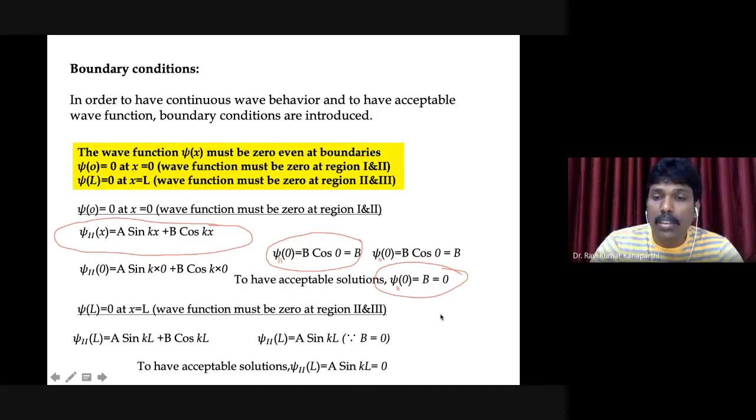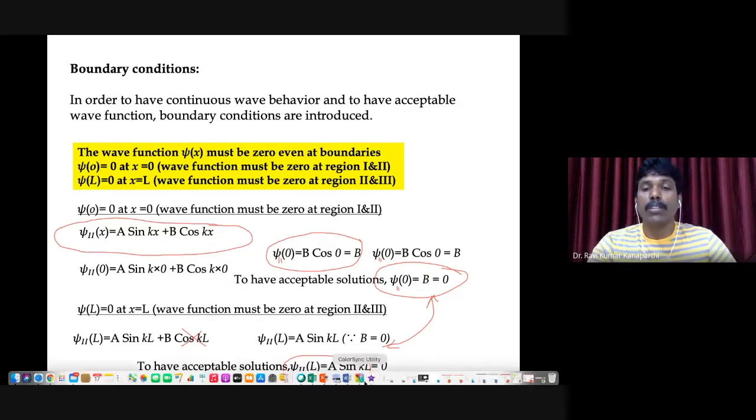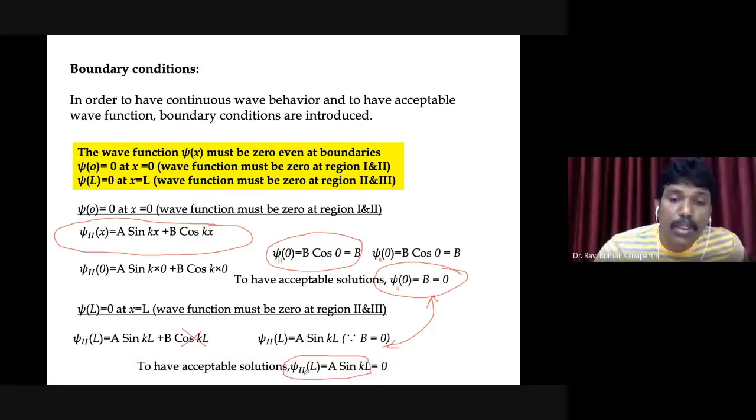But we have just found that b is 0, so this particular part is ruled out. What is left is psi 2 of L equal to a sin KL. To have an acceptable solution, psi 2 of L has to be 0. That means a sin KL has to be 0.